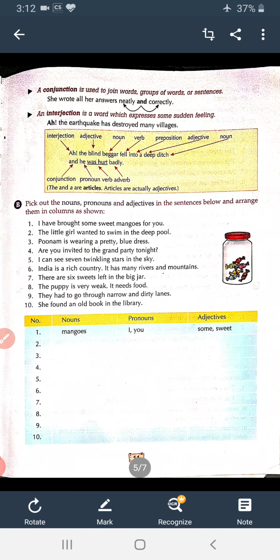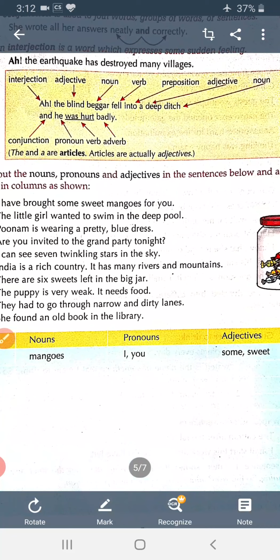There is a box given. You can see: The blind beggar fell into a deep ditch and he was hurt badly. In the same sentence you will find everything. Blind. How is the beggar? Beggar is blind, means it is describing the beggar. Beggar is a person, so this will be a noun. Fell, to fall, this is your verb because this is an action word.